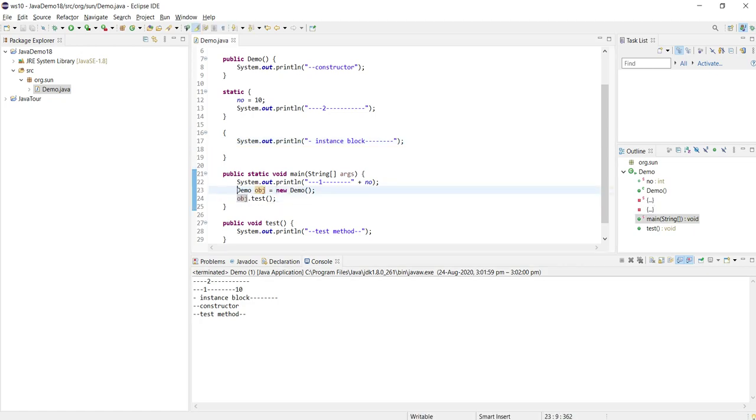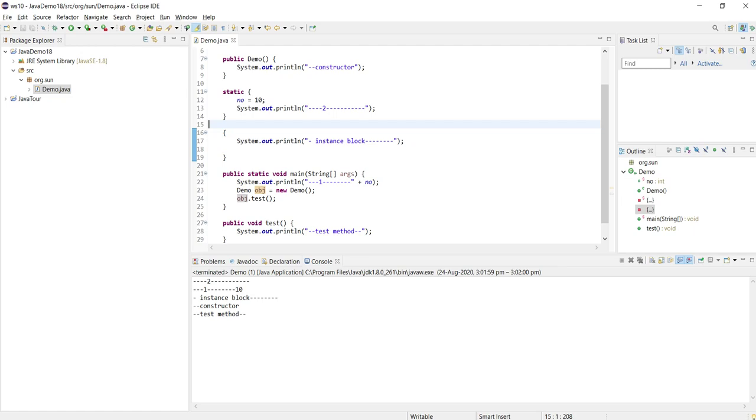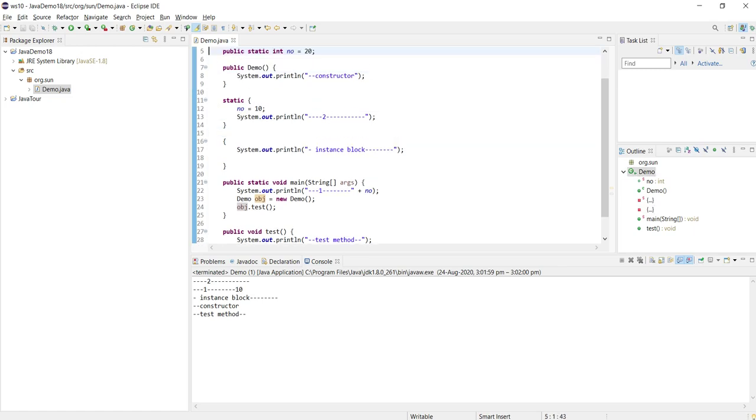So in this line, there are two things getting executed. One is the instance block, the other one is the constructor. If you don't write an instance block, only the constructor will get executed. But we have provided an instance block, so the instance block got executed, then the constructor got executed.